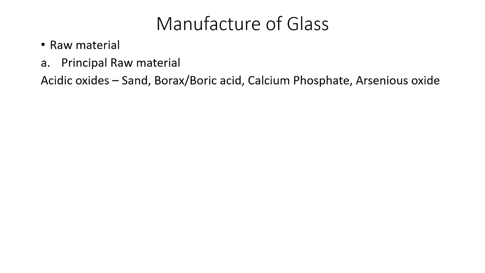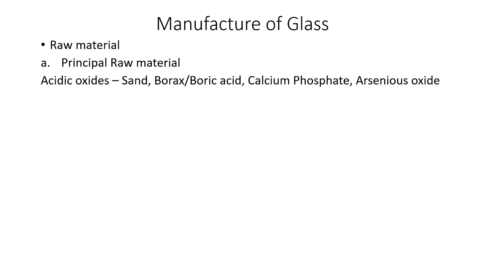So these various oxides give various properties to the glass, and depending on what kind of glass you want to make, you can change the composition of these materials. But mostly sand remains common, because silica is the basic constituent of glass. As you know, borax gives the hardness and resistivity to heat shock, and depending on your requirement, you can add borax. Calcium phosphate gives bright appearance. Arsenic oxide gives color to the glass. So depending on the requirement, you can change.